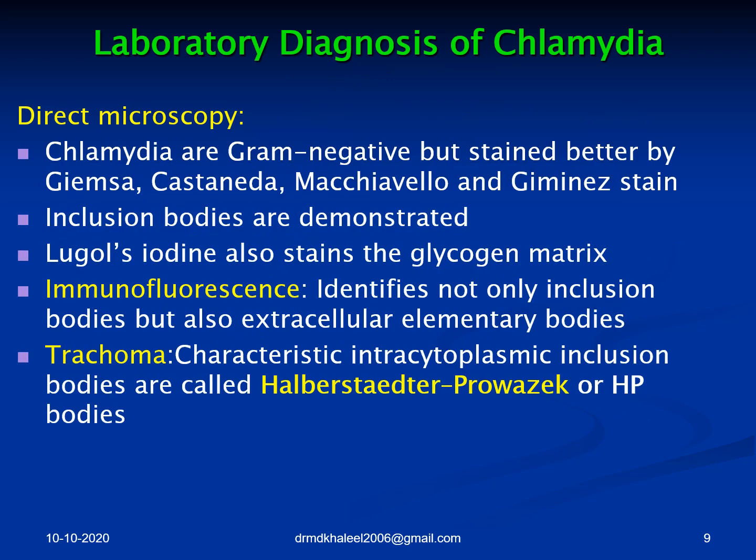So they are not gram negative at all. Very difficult to stain, but better stained by Giemsa, Castaneda, Machiavello, and Gimenez stains. Inclusion bodies are demonstrated. Yes, a very important, high-yield point. The inclusion bodies of Chlamydia trachomatis are called Halberstaedter-Prowazek bodies, or HP bodies.